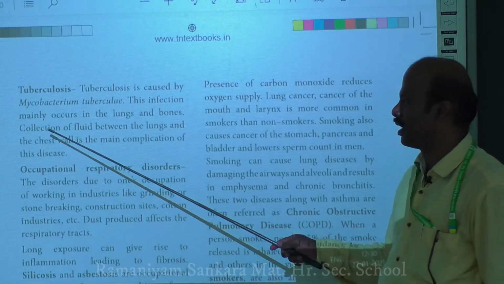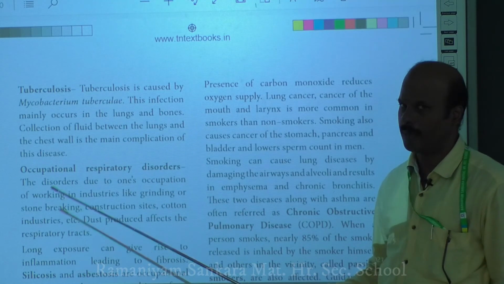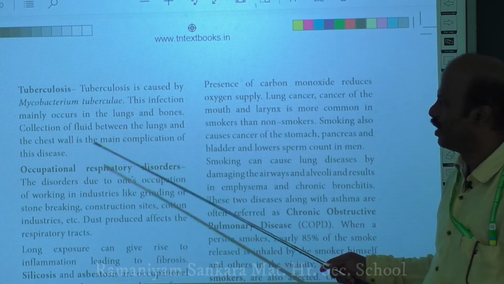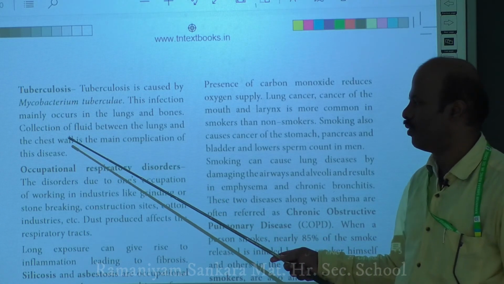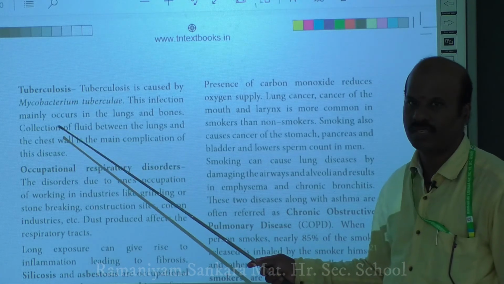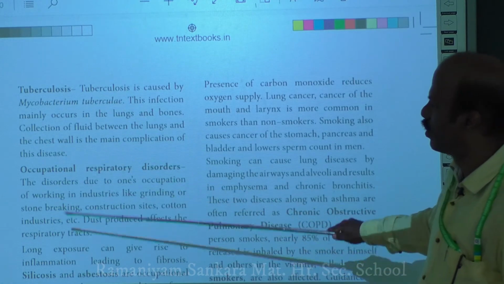A collection of fluid is usually seen between the lungs and the chest wall. What is the main symptom of tuberculosis? You may get the formation or collection of fluid between the lungs and the chest wall. It is the main complication of tuberculosis. Is it clear? So that's all about tuberculosis.